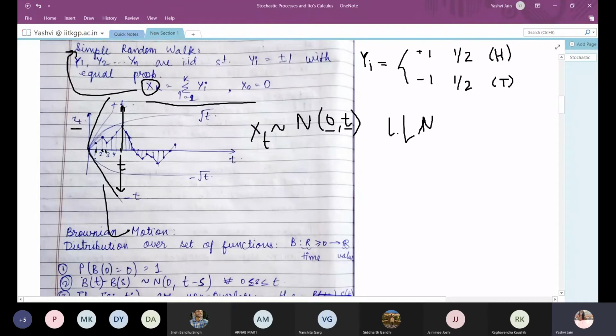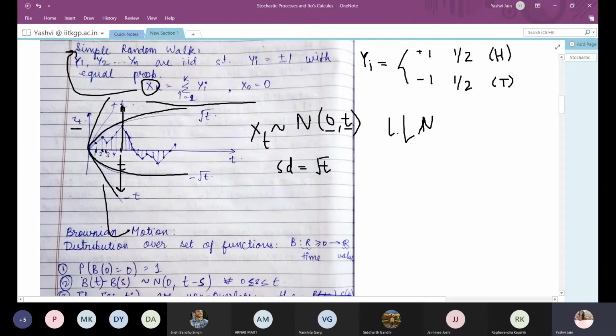Another property is that it always stays within the bounds root t and minus root t. This is because the variance of xt is t for a large amount of time, so the standard deviation of xt will be root t, and so xt will always remain in this curve bounded by these two lines, root t and minus root t.